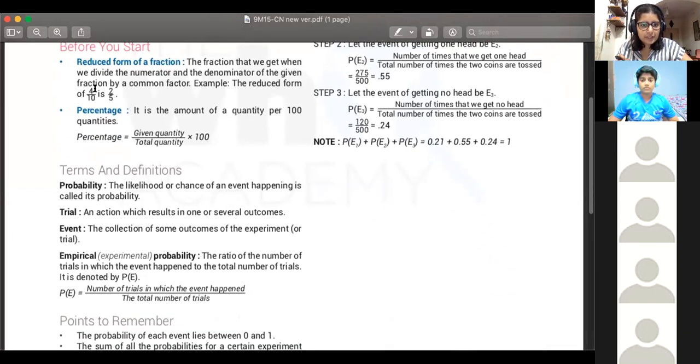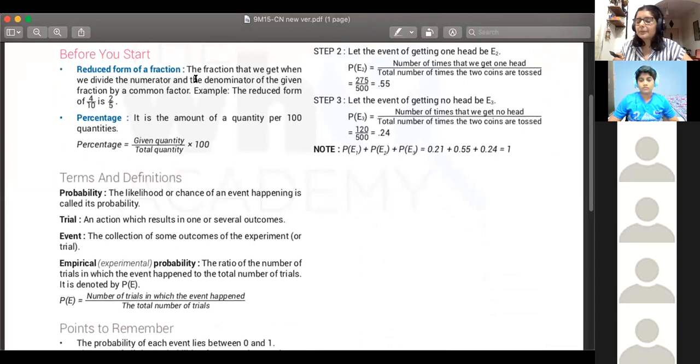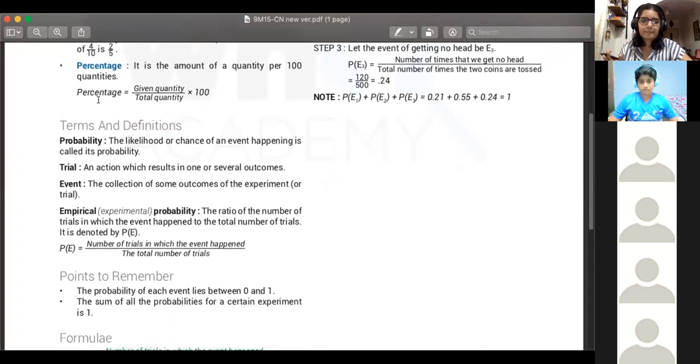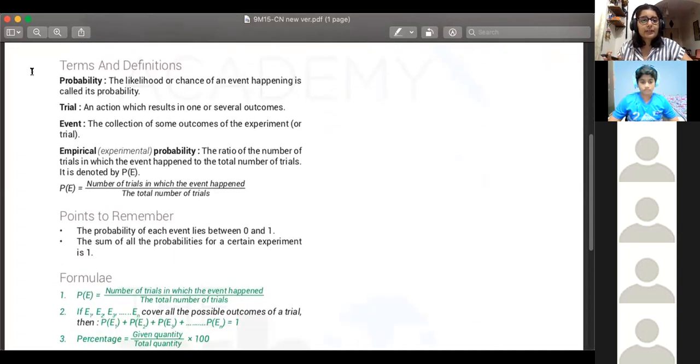So before you start, all right. So fractions पता होना चाहिए, like basics of fractions, reduce करना, divide करना, all of that, and you need to understand percentages. So if something is given in terms of percentages, you should be able to calculate it. Okay. So definitions start off with probability. This we already discussed. It's the likelihood or chance of an event happening is called as probability.